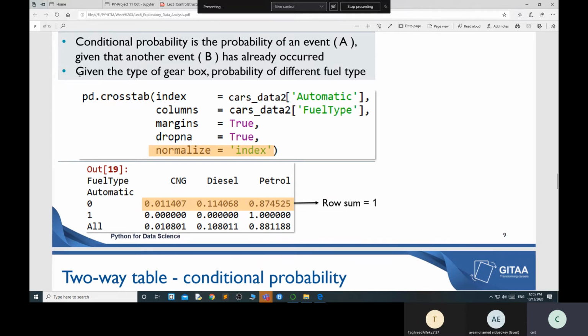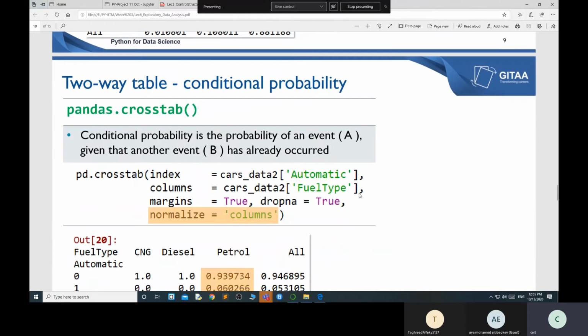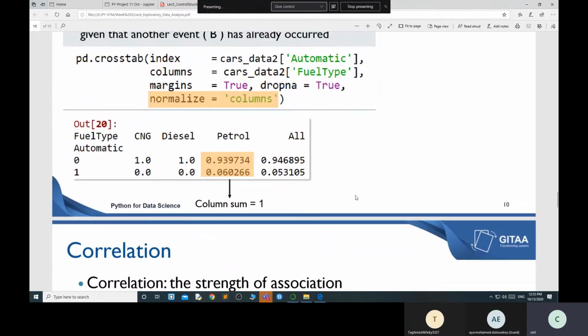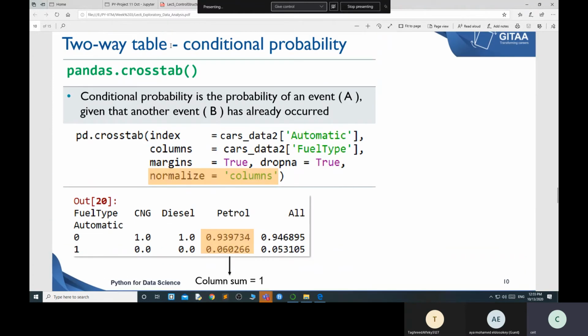I'm not going into the given type of gearbox and probability of fuel type. Whenever I'm talking about the gearbox, for automatic of 1, this is the probability of CNG, this is the probability of diesel, this is the probability of petrol. But whenever you add all these values, it becomes 1. So there is some meaning there. Right now I'm not going too deep into that. And this is also a conditional probability.